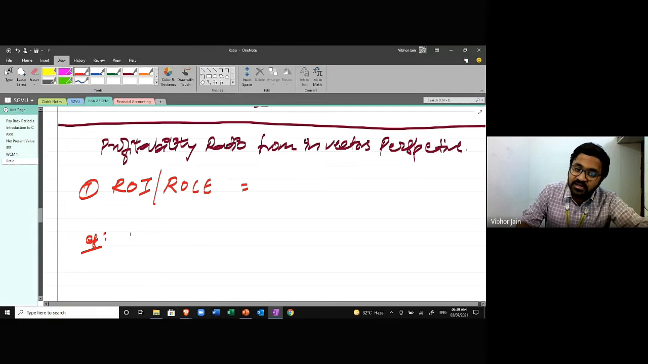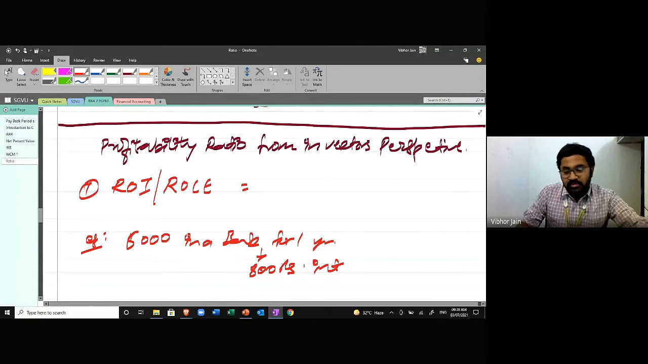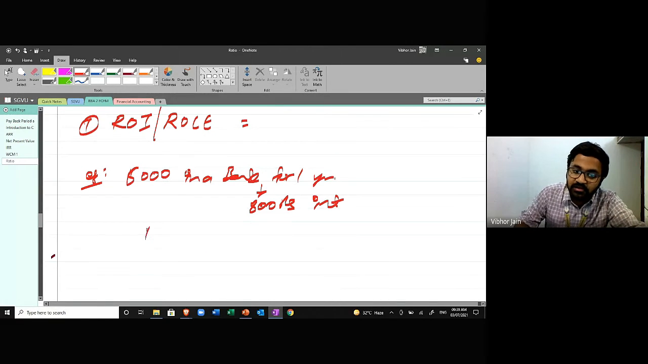If you have invested, let's say, 6,000 rupees in a bank for 1 year, and after 1 year you get 800 rupees as interest. What is the rate of return? What is the rate that you're earning? How will you calculate? 800 divided by 6,000 into 100.